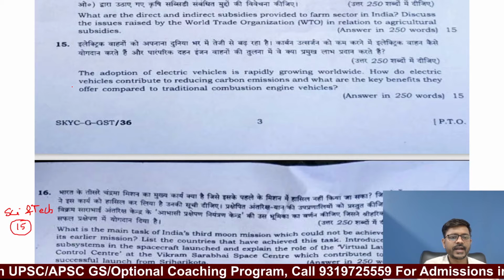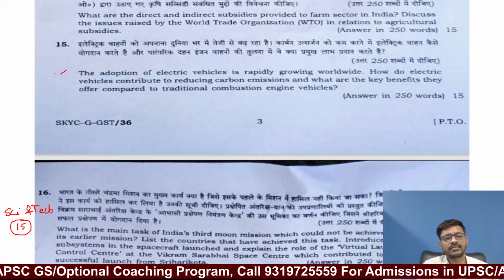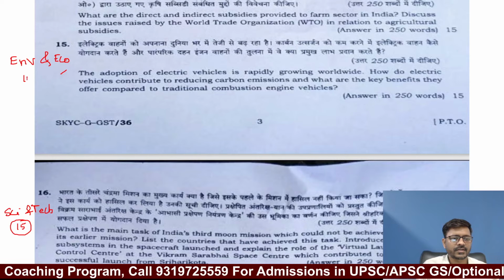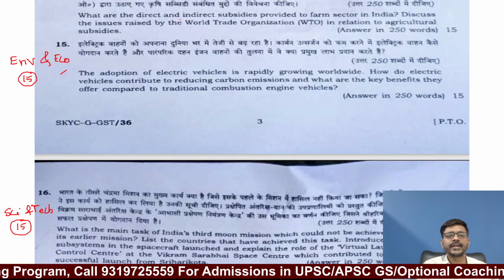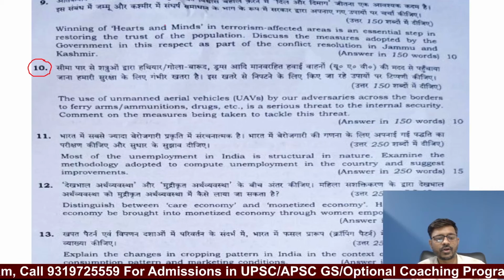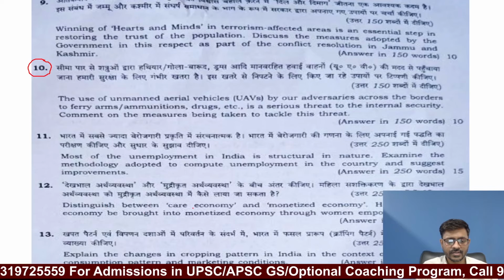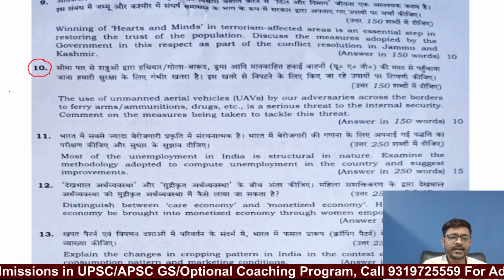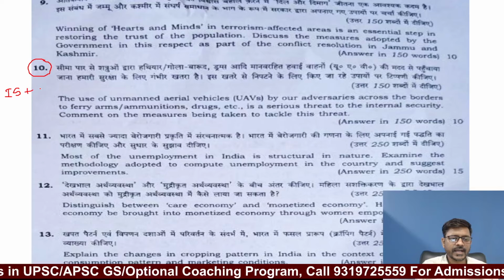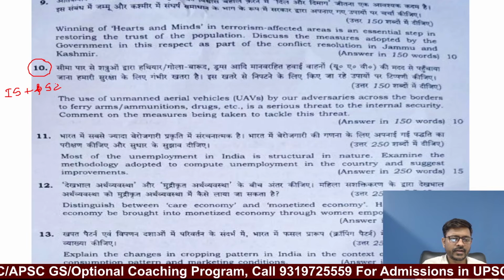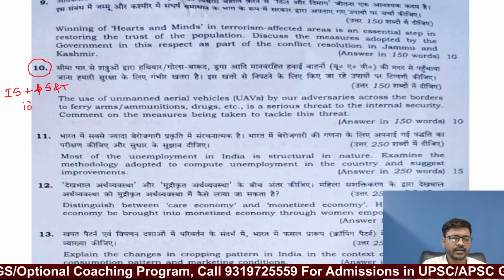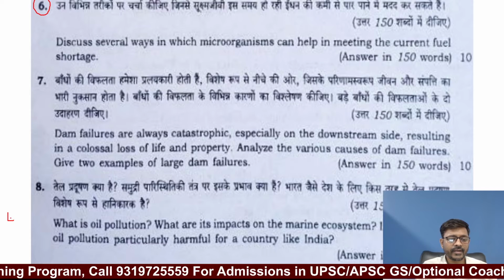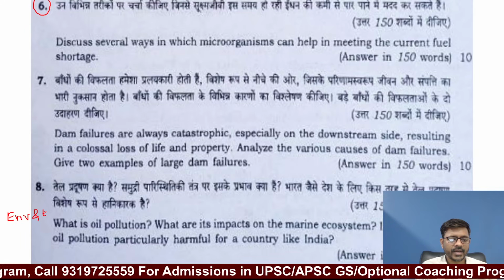Okay. After that, the electric vehicles, this is from environment and ecology, and you can see it is a question of 15 marks. Then direct indirect subsidies, that is economy. Then cropping pattern, agriculture. Care economy, unemployment, economy. This is a question from internal security actually, but science and technology both. Internal security and science and technology, so 10 marker. Then hearts and mind, internal security. Then question number 8, environment and ecology, 10 marker.